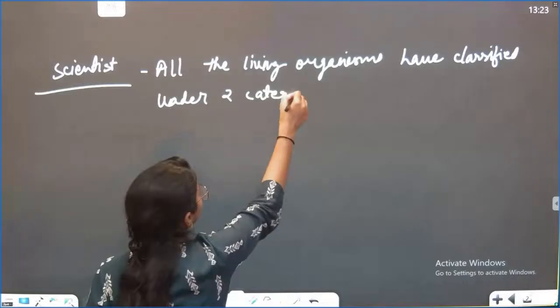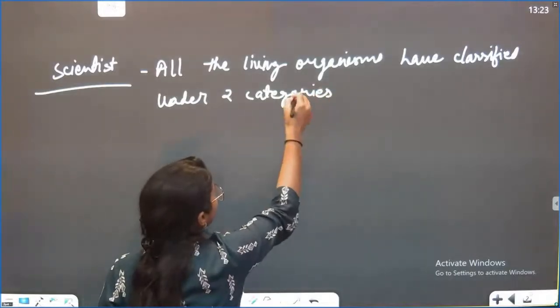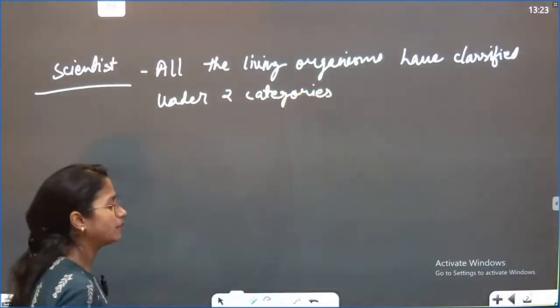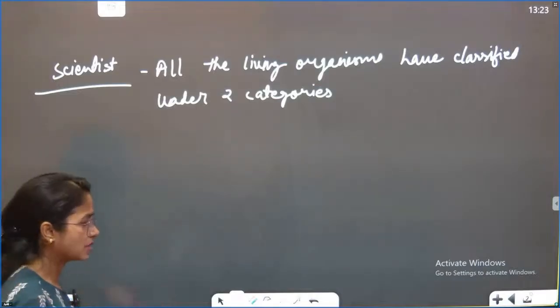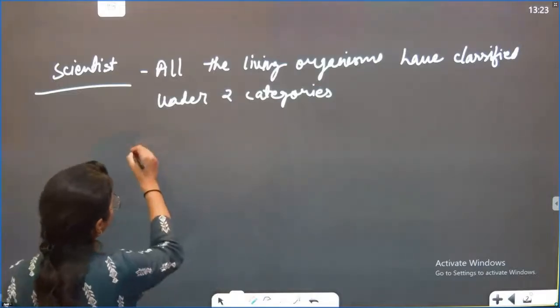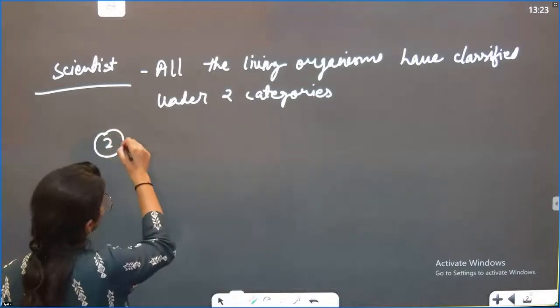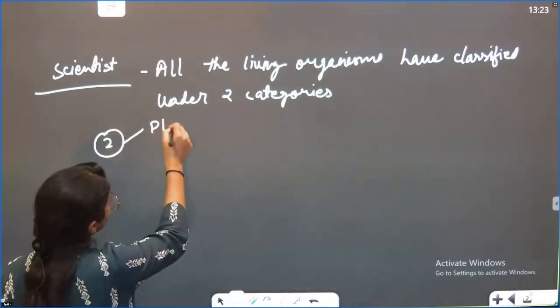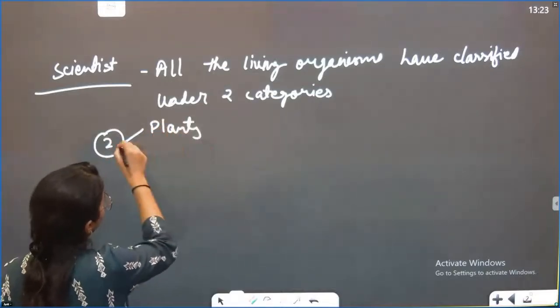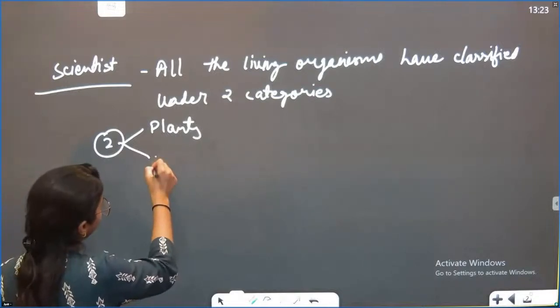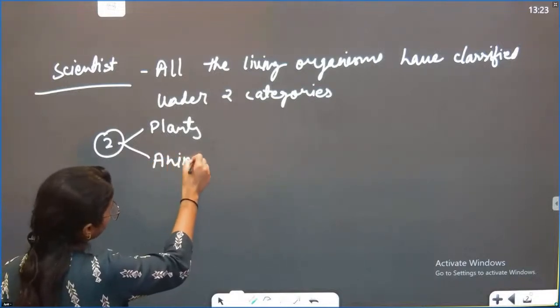Okay, what are the two categories? Basically, if I ask you, you'll say, ma'am, we have seen two types of living things, either animals or plants, right? So they have classified two categorizations. They have classified the first, the plants, and second, the animals, of course.